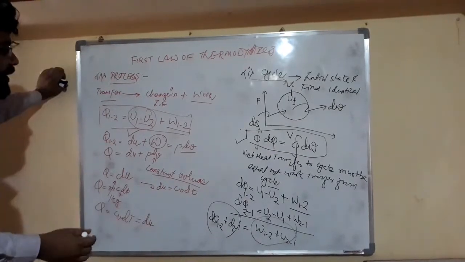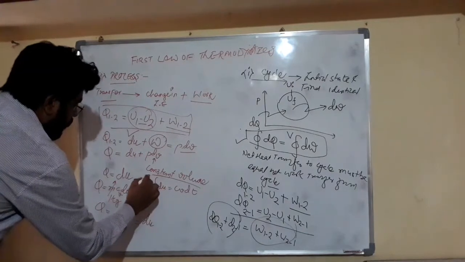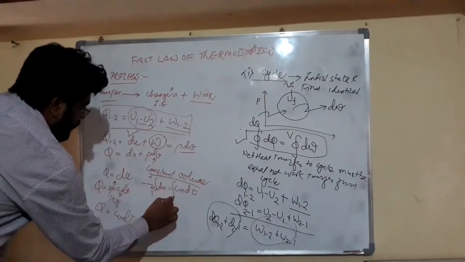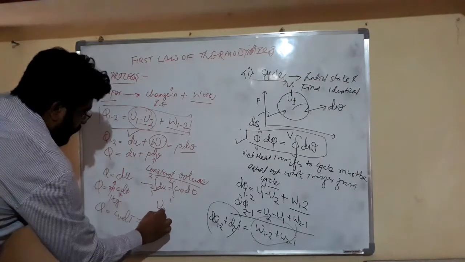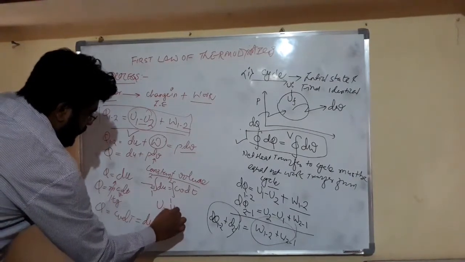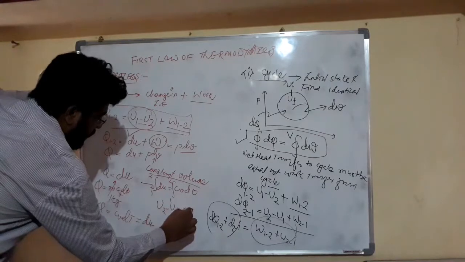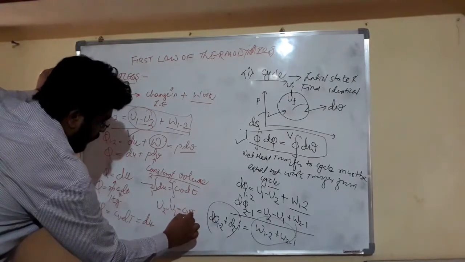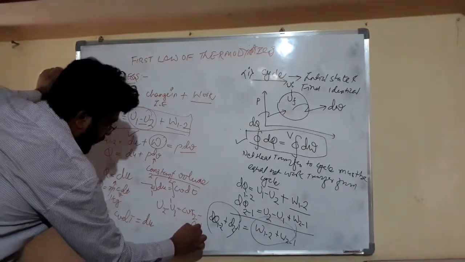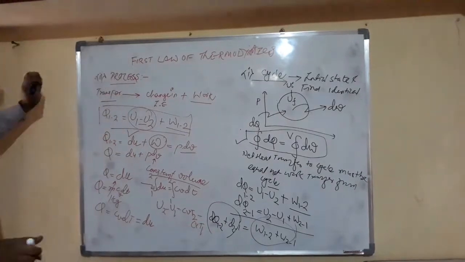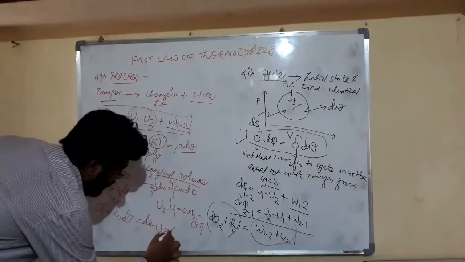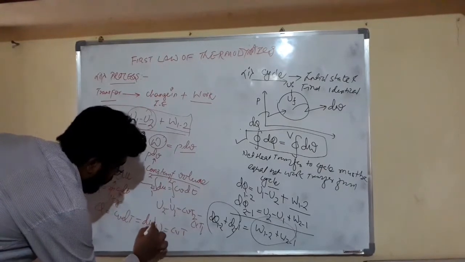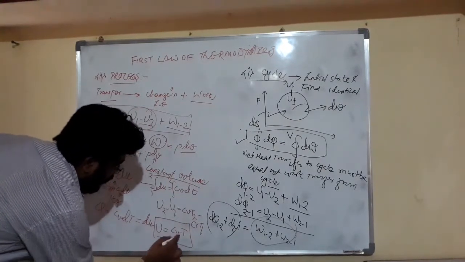Now we are integrating from 1 to 2 for process 1 to 2. It becomes U2 minus U1 is equal to Cv, which is constant, times T2 minus Cv T1. So friends, from here we can say that U is equal to Cv T. It is a function of only temperature.